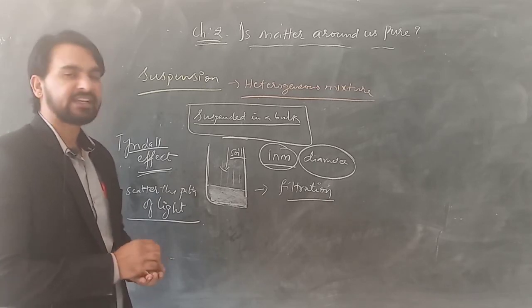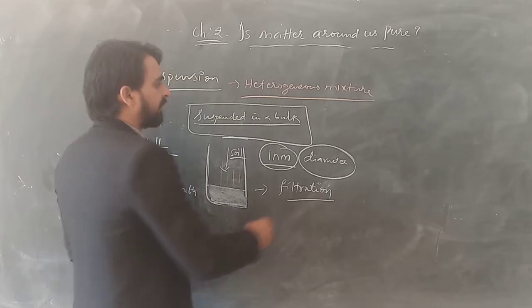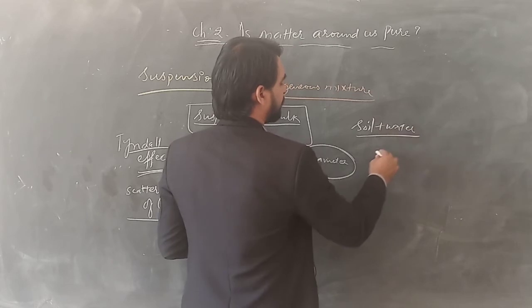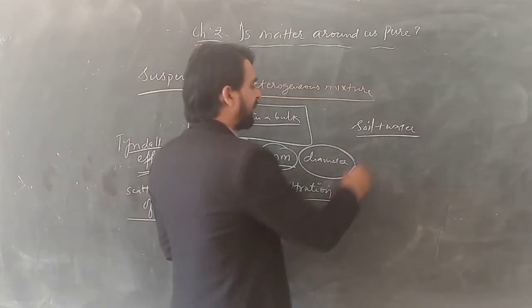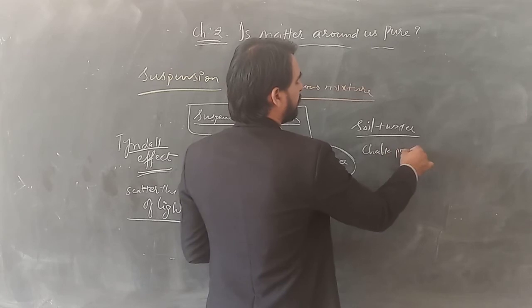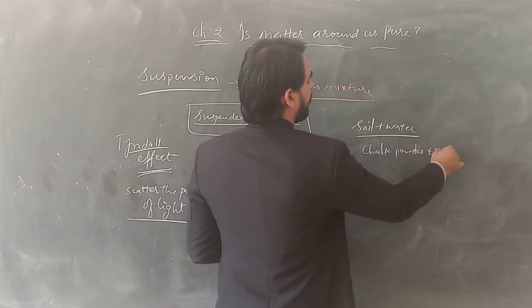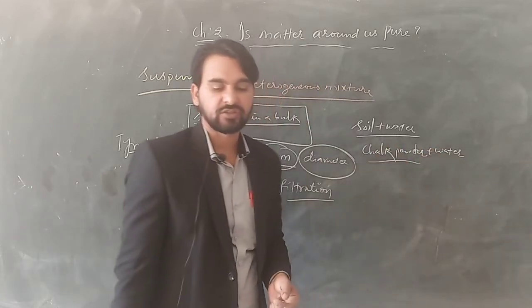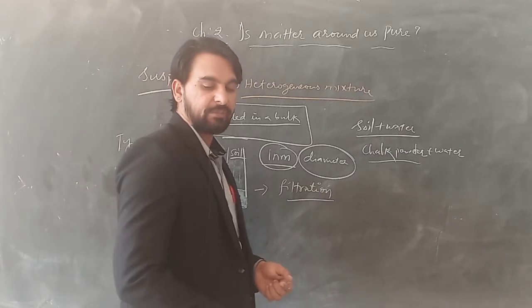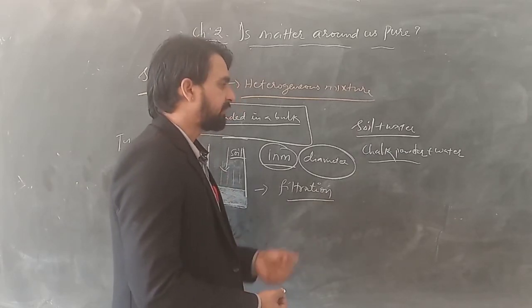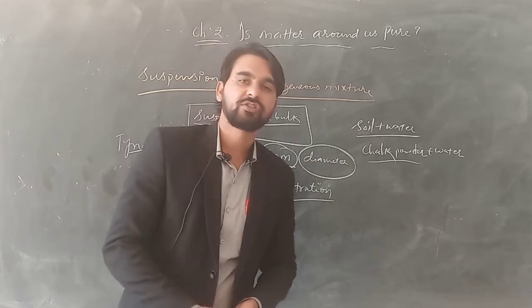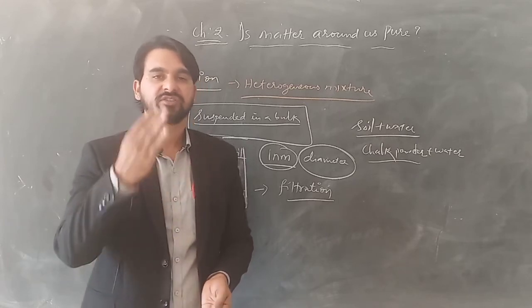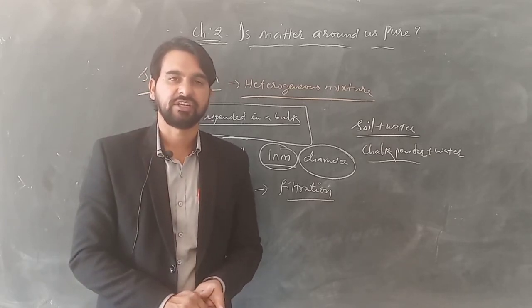What are the different examples we have? One example, as I told you, is soil mixed in water, which is one type of suspension. Other than that, chalk powder mixed in water is also one type of suspension. We can prepare different types of suspension solutions. Any particles that do not dissolve in water will be suspended when we add them to water. Such types of solutions we refer to as suspensions.